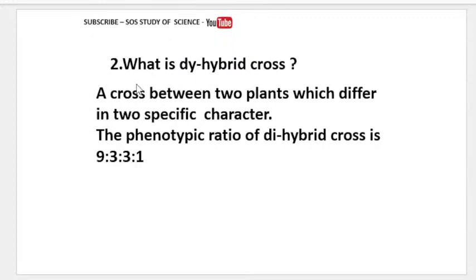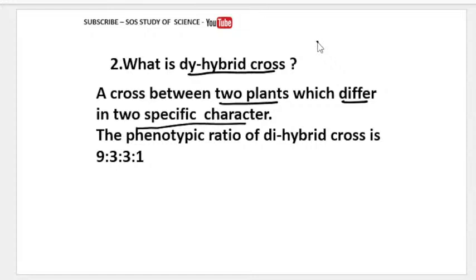Okay. So the next question is, what is a dihybrid cross? What is meant by a dihybrid cross? See, it is a cross between two plants. A dihybrid cross is a cross between two plants, but now we are differing in two specific characters here. Earlier, there was only one character, but here there are 2 characters.